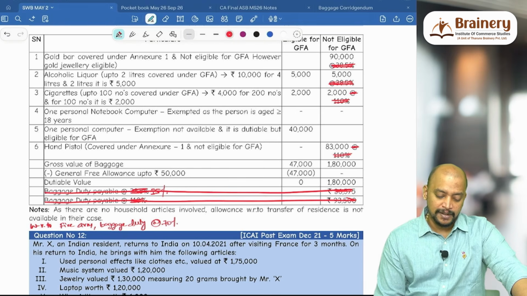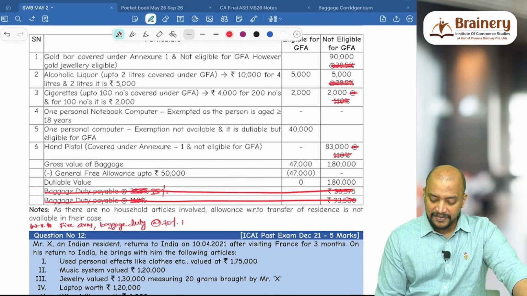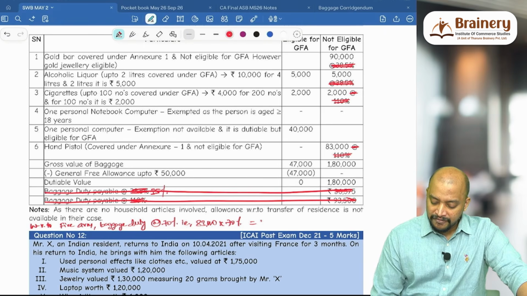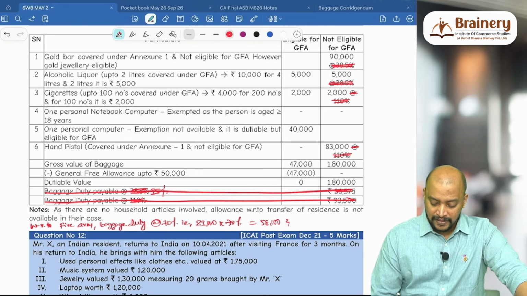With respect to firearm, baggage duty at 70%, that is 83,000 into 70%, equals 58,100.